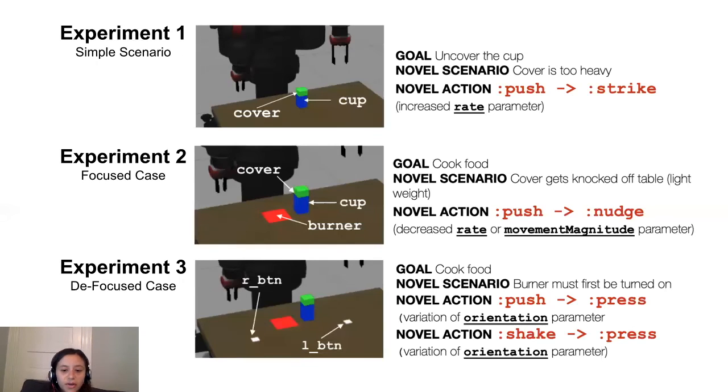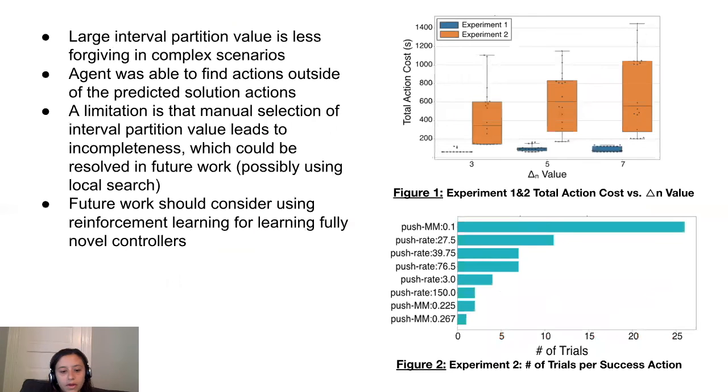We tested our framework in three scenarios of varying complexity levels. The first is a simple scenario. The second is a scenario which tests focus mode, and the last tests defocus mode. We executed tests to evaluate overall performance and found that the interval partition value selection affects overall execution time more drastically in complex scenarios than in the simple scenarios, which was expected.